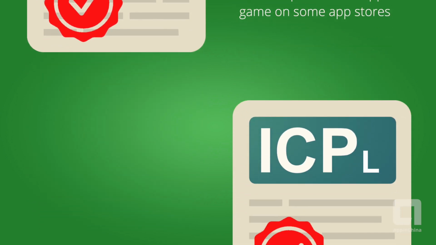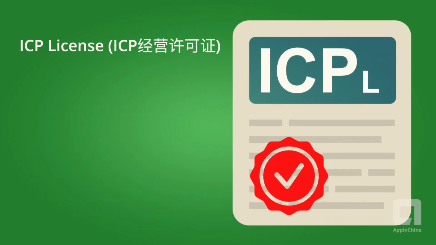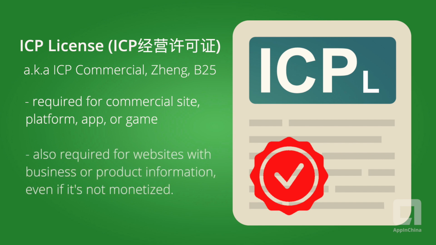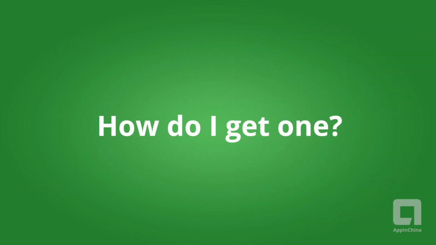The second is an ICP license. It's also called ICP Commercial, ICP Zheng, or a B25 ICP license. An ICP license is required to operate a commercial website, platform, app, or game. Even if your site is purely informational, if the information on it is business related, you still must get an ICP license. So how do I get one?